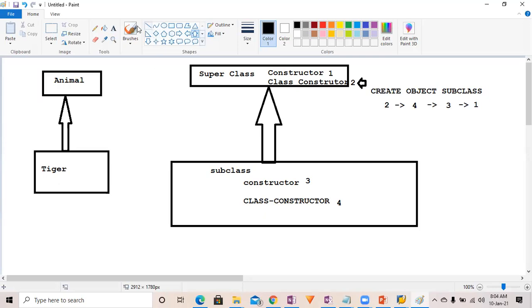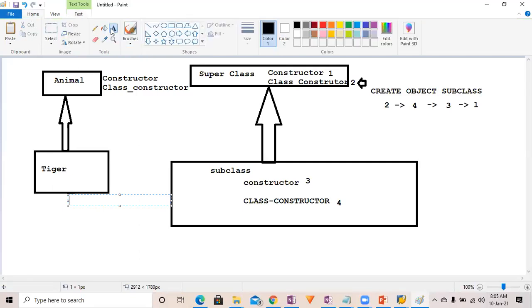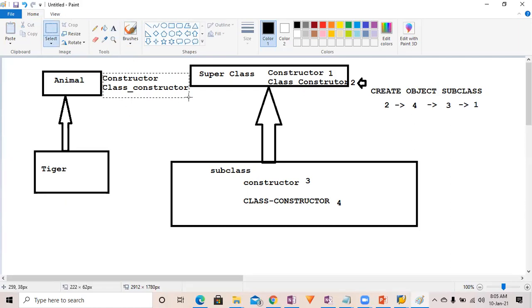So here at this animal, you have the constructor and then the class constructor. You have defined both. And for this tiger also you have the constructor and class constructor.